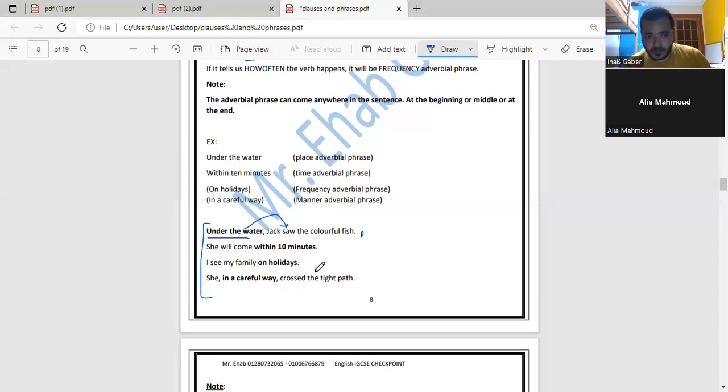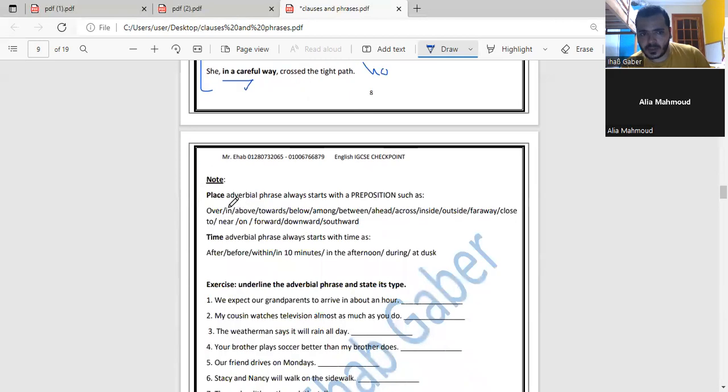Yes. Yeah, but look here, the adverbial phrase comes at the beginning, here it comes at the end, and here it comes in the middle. And I put 2 commas because it's extra information. She, in a careful way, crossed the tight path. So the adverbial phrase is in a careful way. What kind of it? It's manner. Yeah, because it answers how.